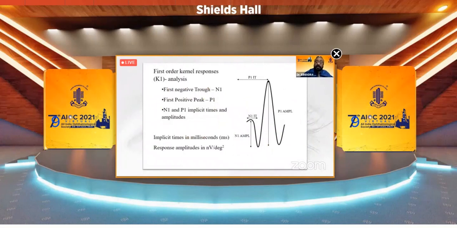So this is coming from the photoreceptors, and this from the bipolar cells, and you measure the implicit time and the amplitude. Implicit time is from the base to the maximum of the wave, and the amplitude is from the lowest point of the trough to the highest point of the B wave.